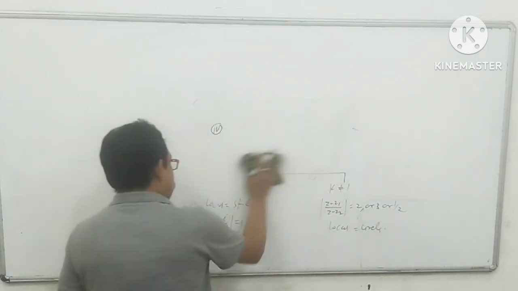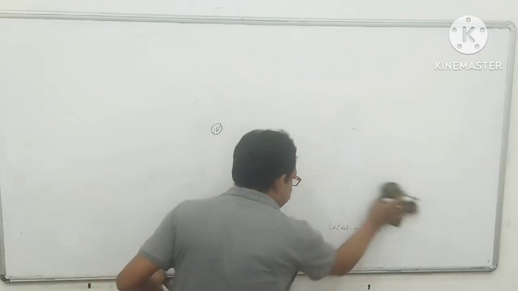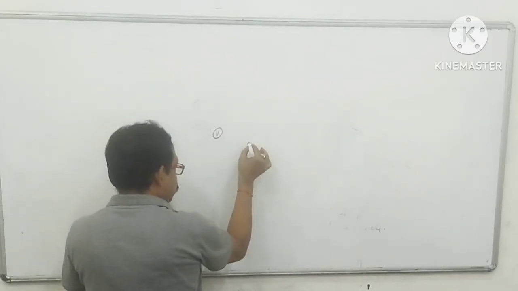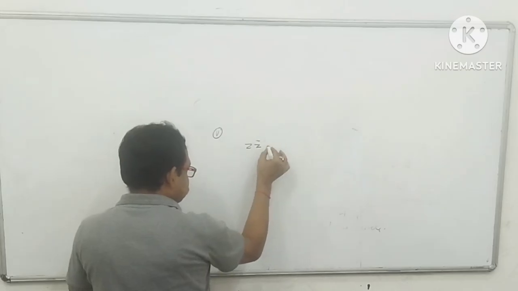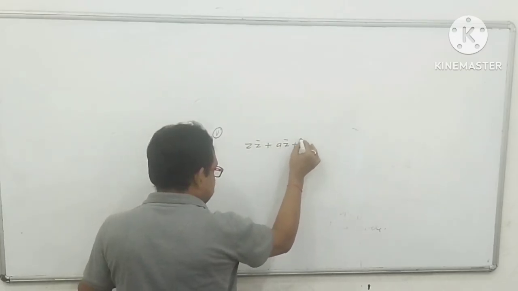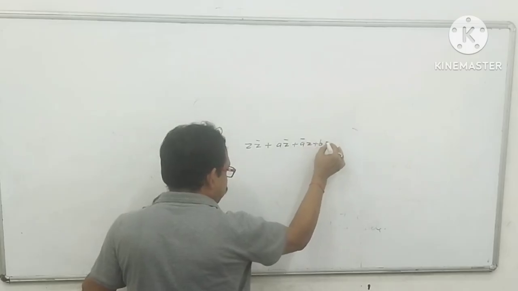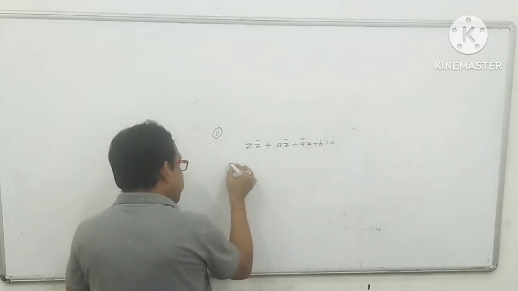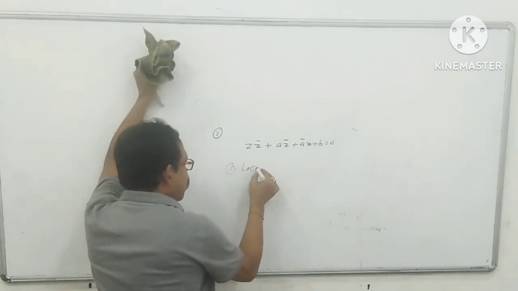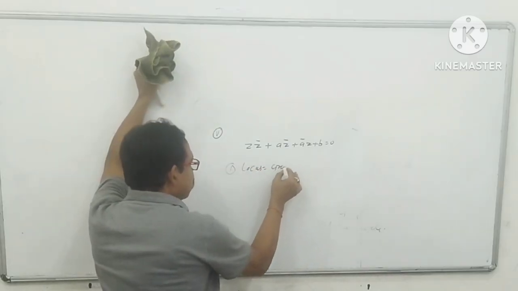Now again I am moving on to the next point, that is the fifth point. Suppose z z bar plus a z bar plus a bar z plus b equal to 0. Here again you will find three points. The locus is a circle.